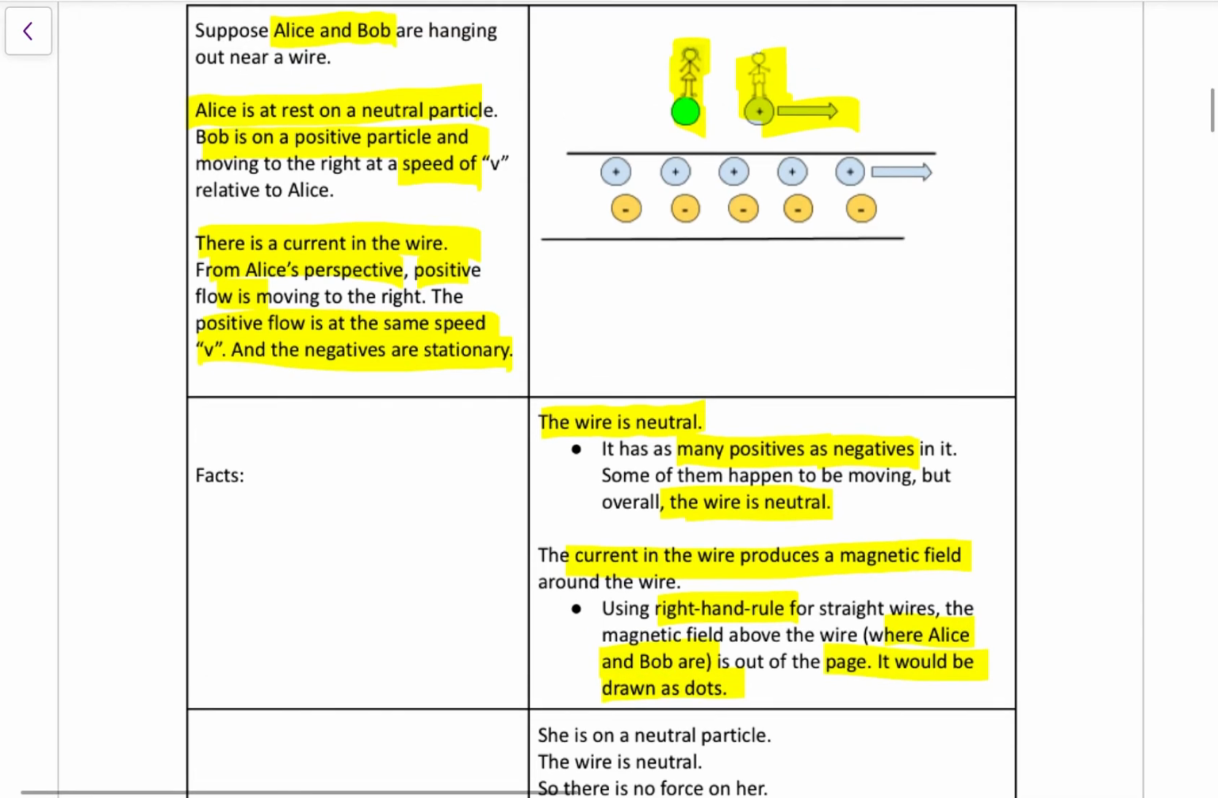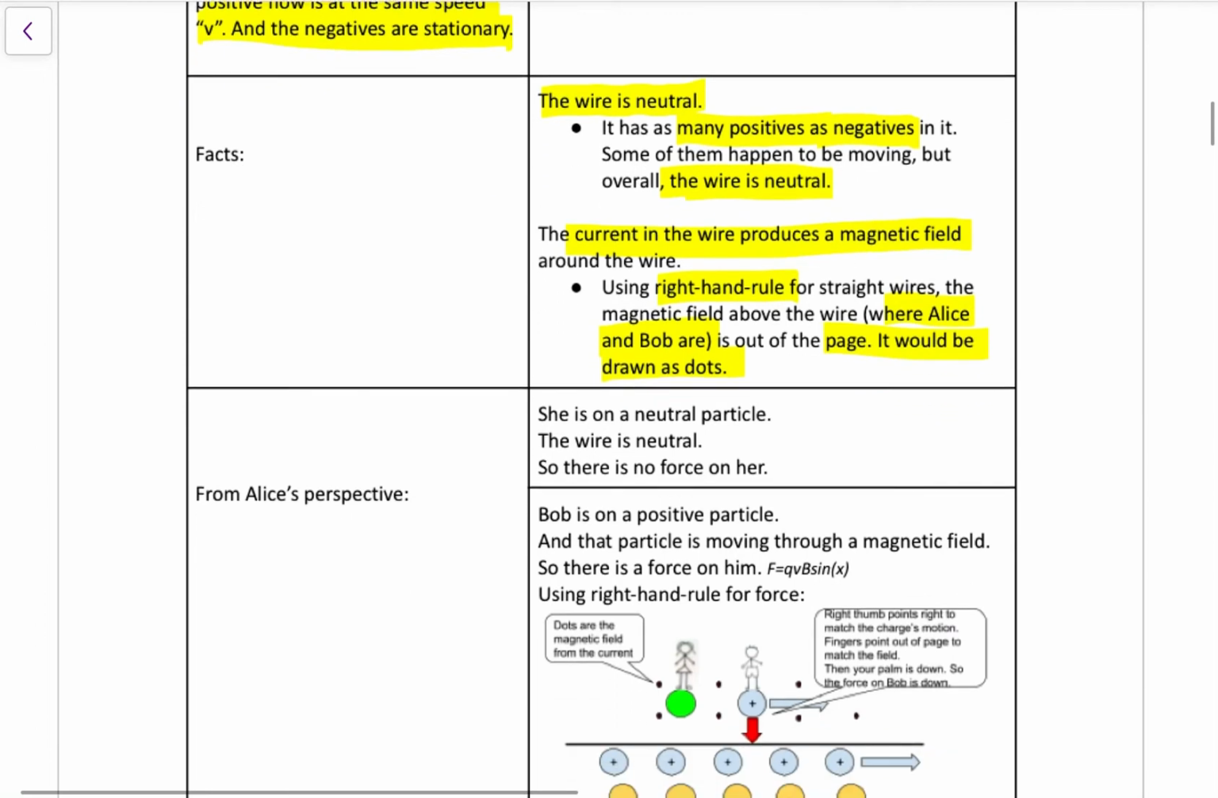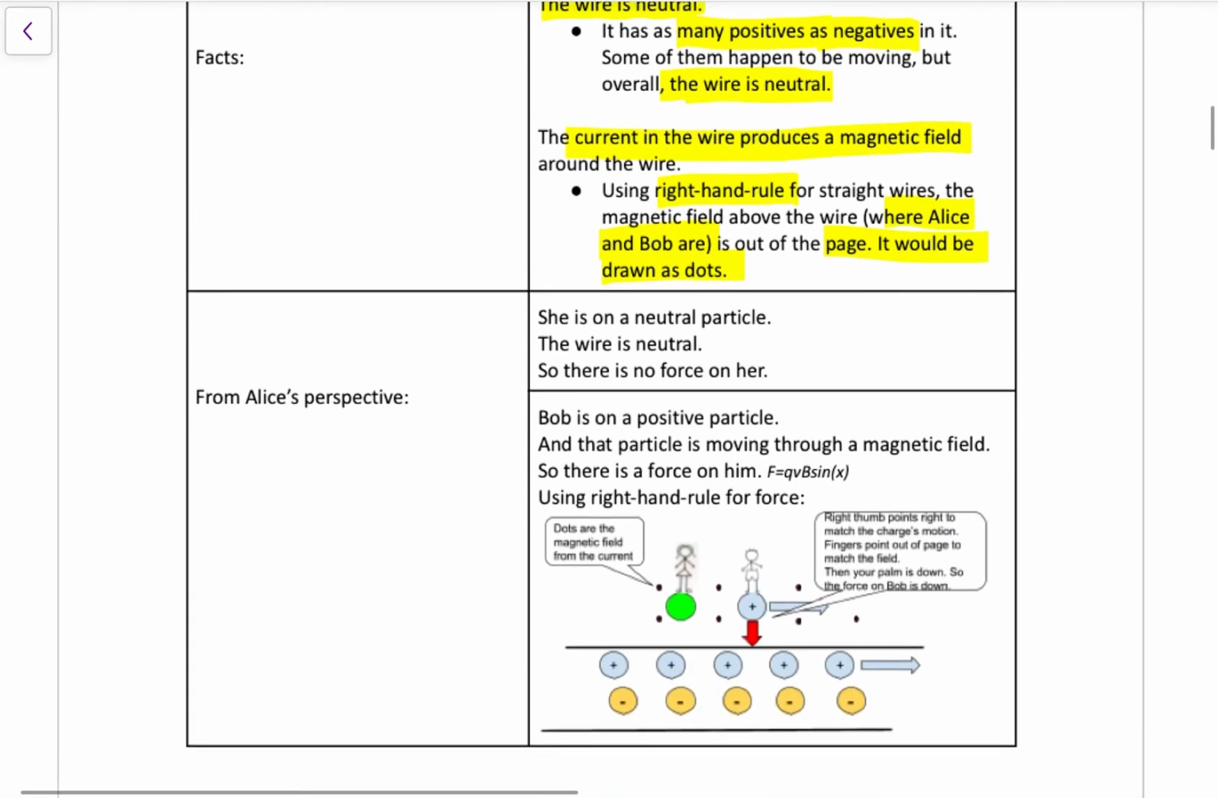So we got Alice and Bob above a wire. Because there's a current in the wire, there's a magnetic field where they are. The magnetic field happens to be dots. Let's think about what Alice sees. She's on a neutral particle. The wire is neutral, so there's not going to be any force on her. She's just going to sit there, no force on her.